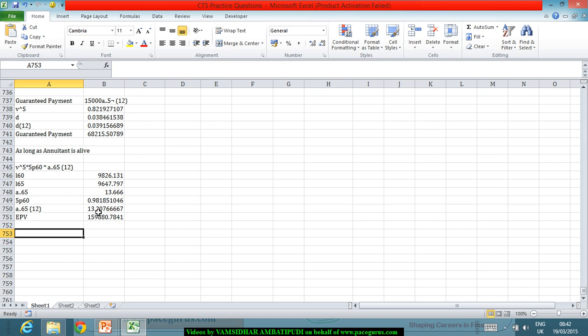Now the third scenario is the annuitant dies in 5 years, but the spouse is alive.